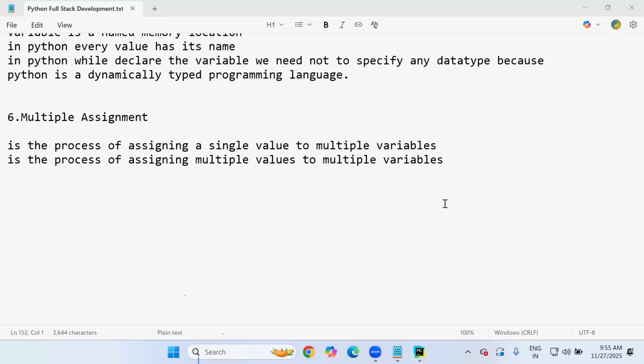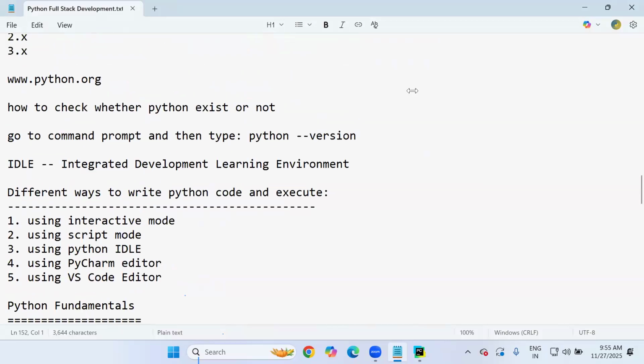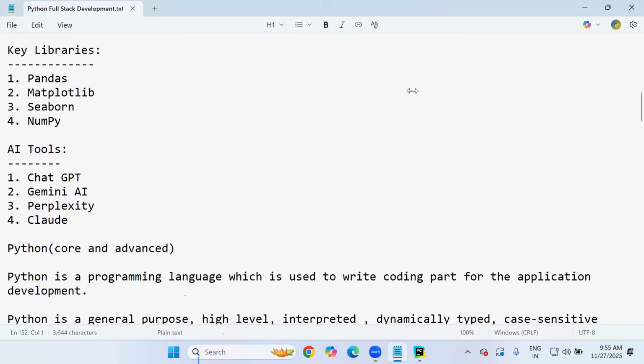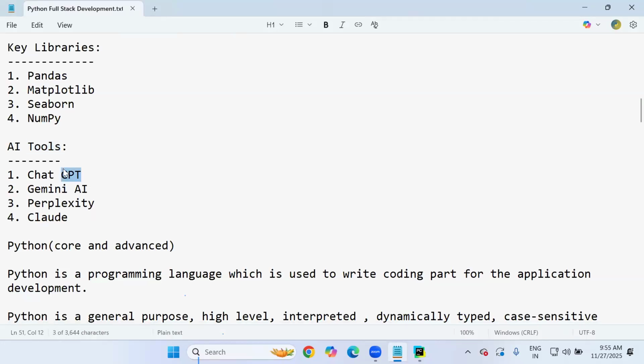Actually, I do have one question. I'm looking for core Python and advanced Python with AI. May I know what will be covered with AI, and how will it be useful for me? See, sir, AI here does not mean generative AI or agentic AI. We will cover AI tools and how to utilize them in our Python development. Tools I am going to cover, so we can make our Python code simpler and more relevant.